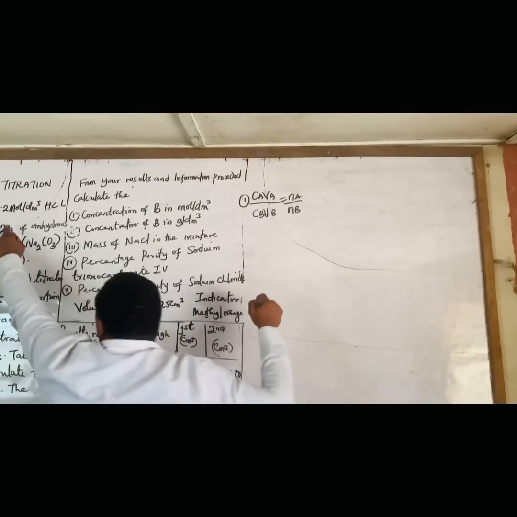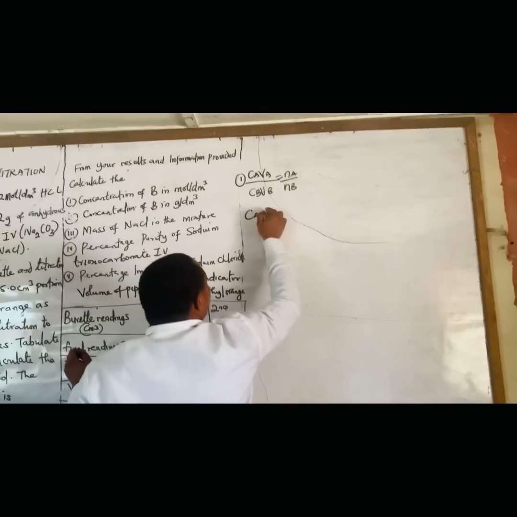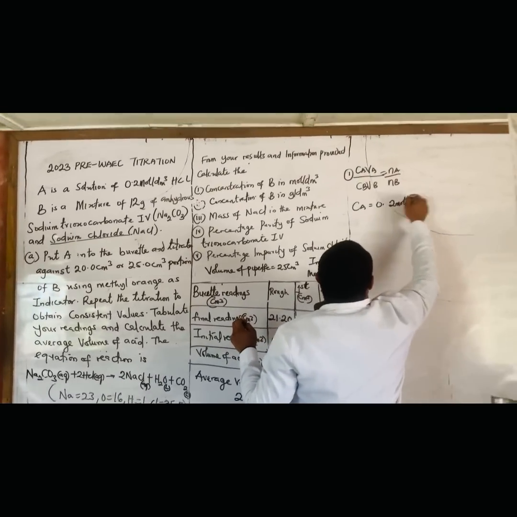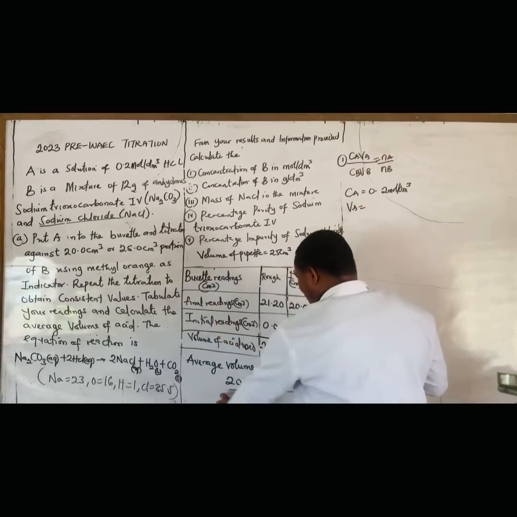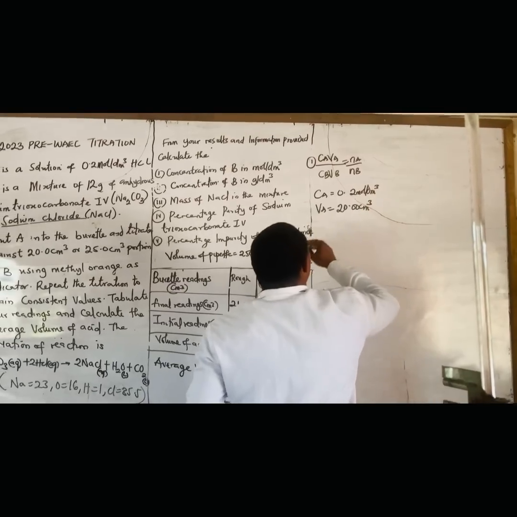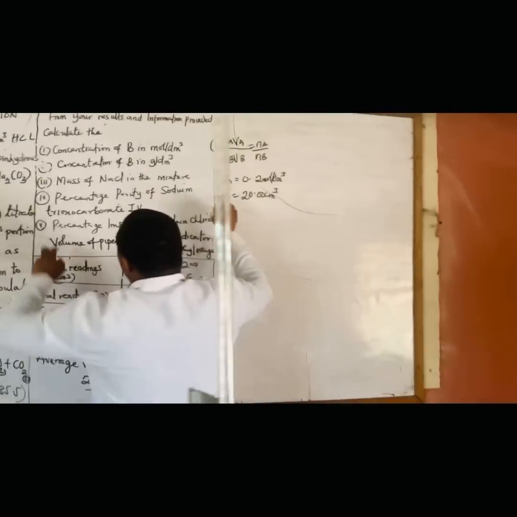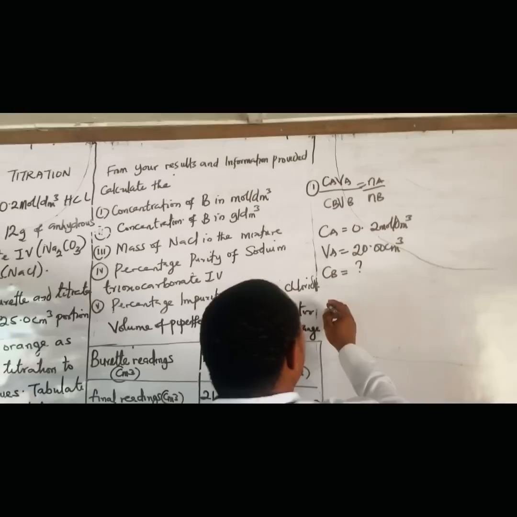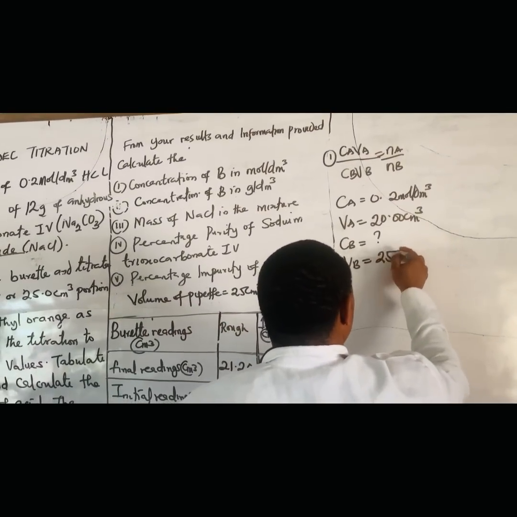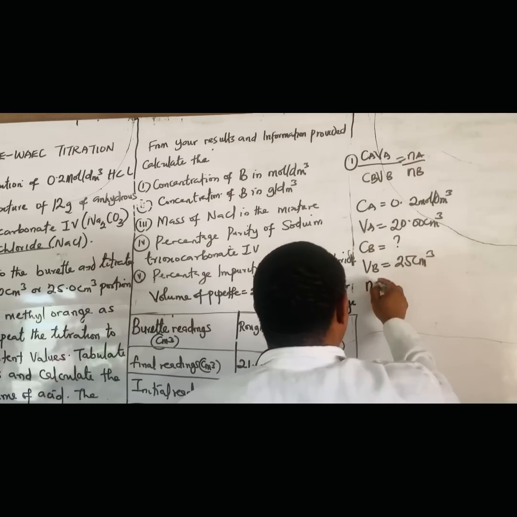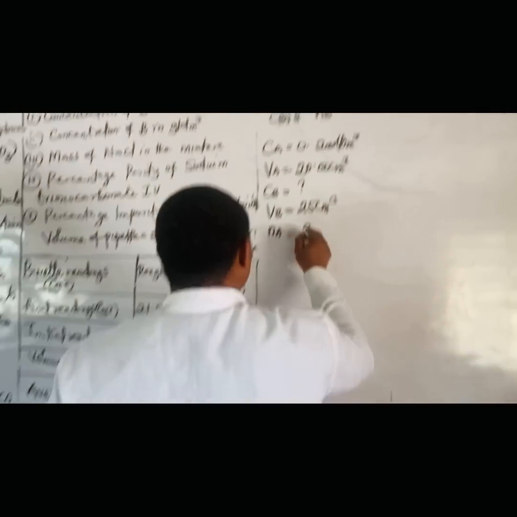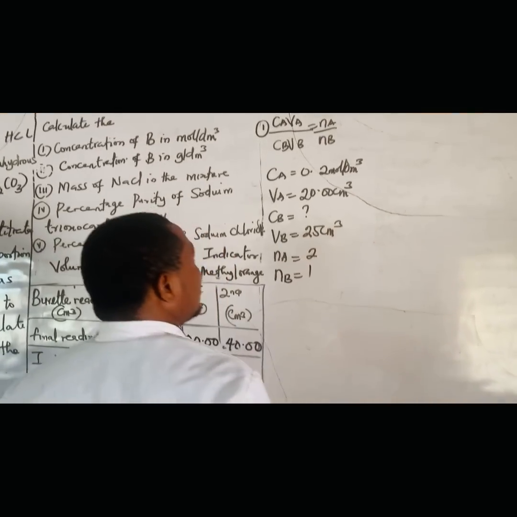Ca, that's concentration of acid, is given in the question. Ca is 0.2 mole per dm cube. Va, that's the average volume of acid, that's 20.00 centimeter cube. I hope you are following. Cb, concentration of base, that's what we are looking for. Can you see that? Vb, that's the volume of base, which is the volume of pipette, 25 centimeter cube. Number of moles of acid: go to the equation. We have 2 moles of hydrochloric acid, we have 2. Then our nb, we have 1. I hope you are following.